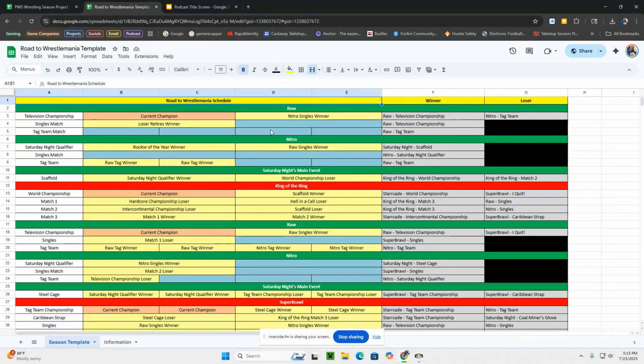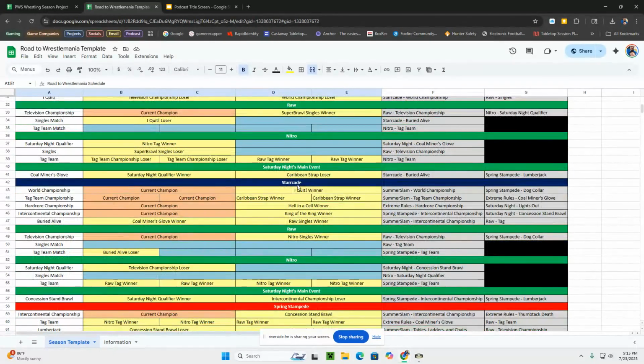In some cases, the matches result in just the winner moving forward, and the loser just has their storyline come to a close. When it gets to a pay-per-view, it's both the winner and the loser almost always have their storyline continue in some way, shape, or form. It's usually the weekly shows that don't see that until you get to Saturday night's main event, which will also always include some kind of storyline continuation for both participants.